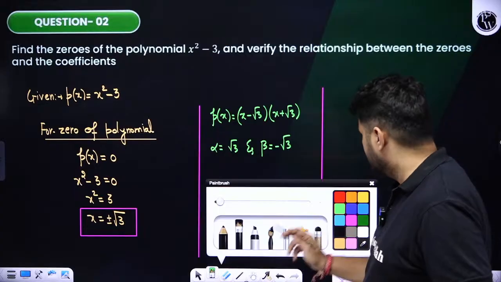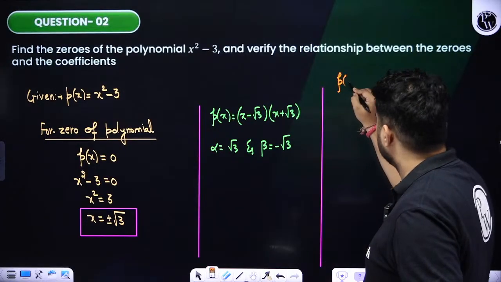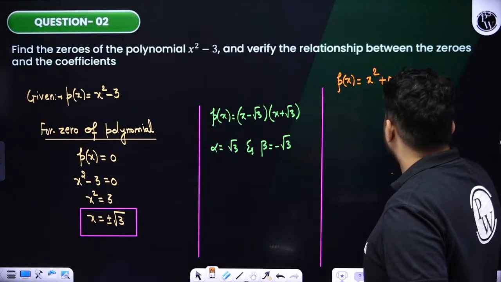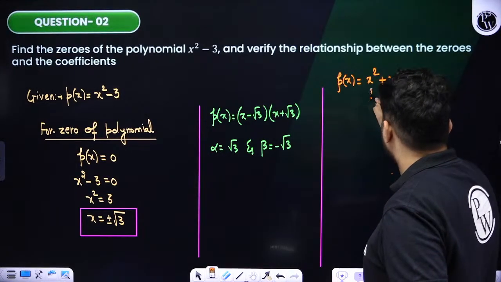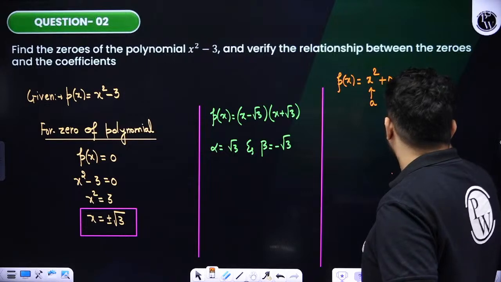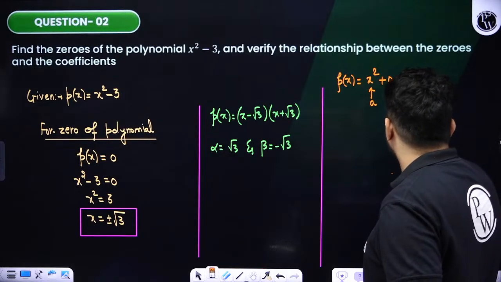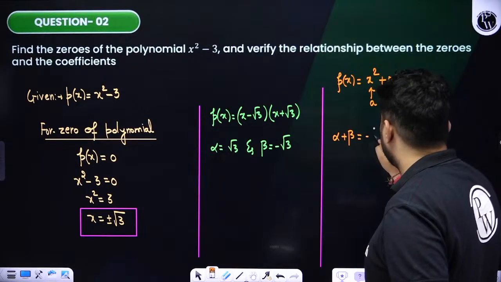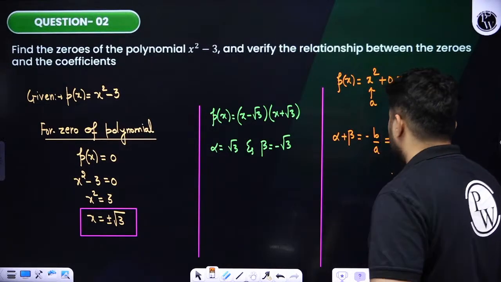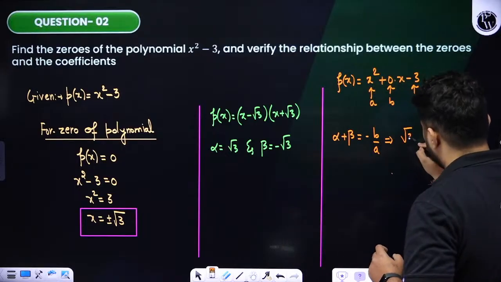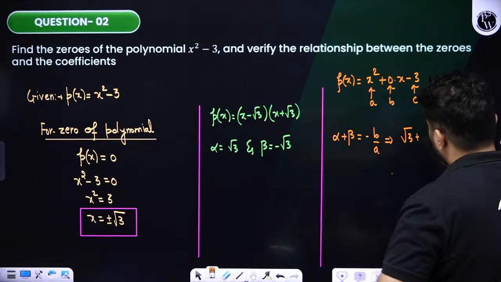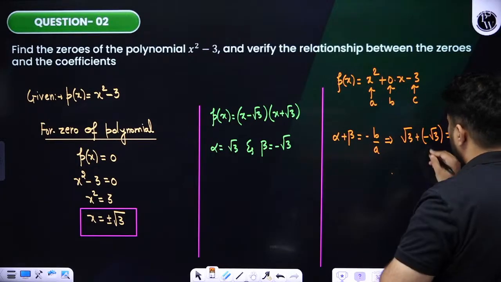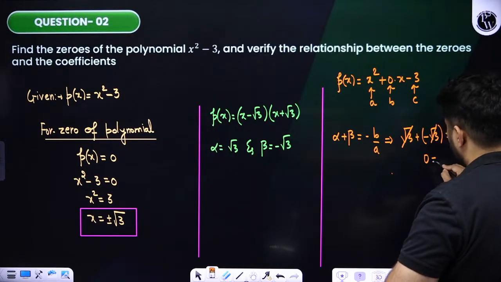The given polynomial is nothing but what? P of x is equals to x square plus 0 times of x minus 3. So this is your a value, and this is your b value, and this is your c value. So alpha plus beta is equals to what? Minus b by a. So this implies that, students, alpha value is root 3, plus beta value is minus of root 3. B value is 0, and 0 divided by anything is 0. This will get cancelled. So 0 is equals to 0.